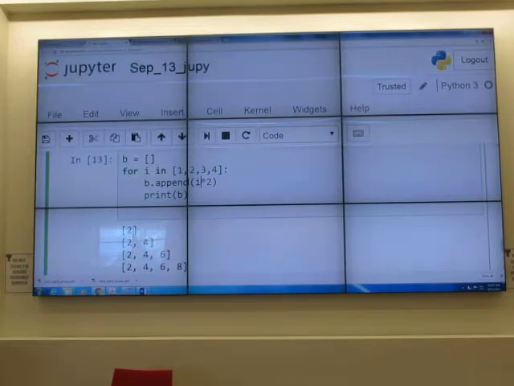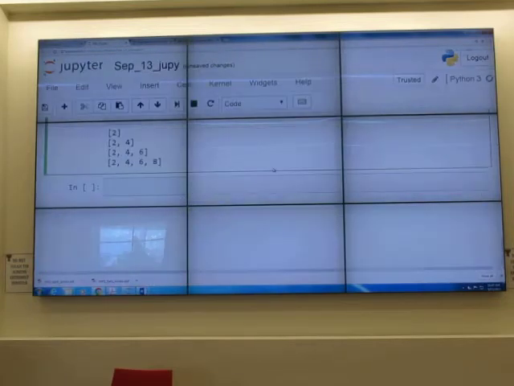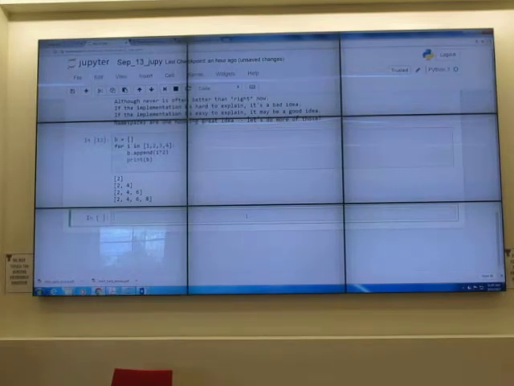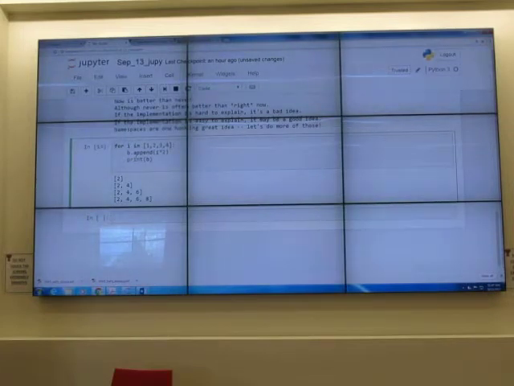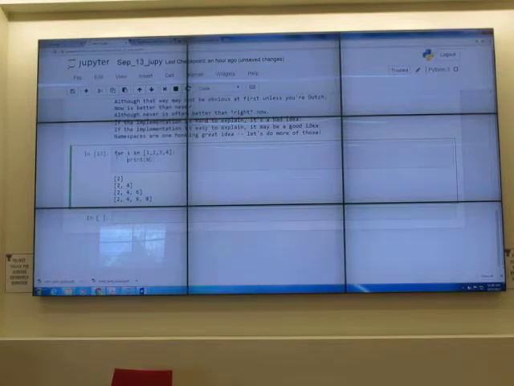Can you come in time? I don't understand. Okay, what do we want? So let's say I have just this, and I want these 4 elements to get multiplied by 2 and get printed here. Okay, you can do that, no problem. Is that what we like? Or do you want it on the same line?